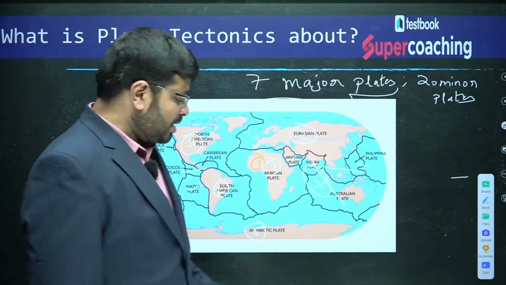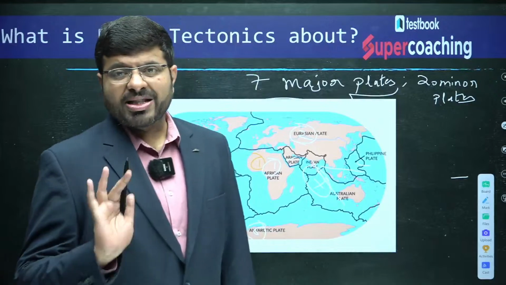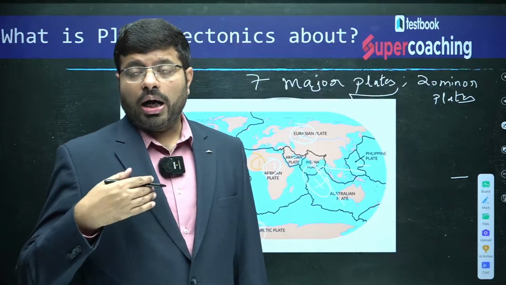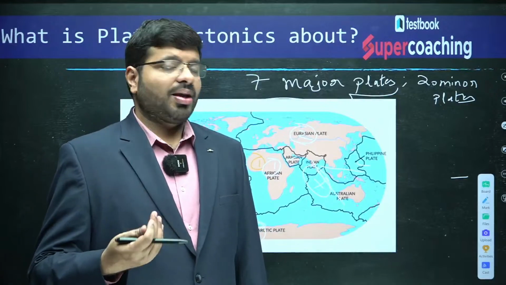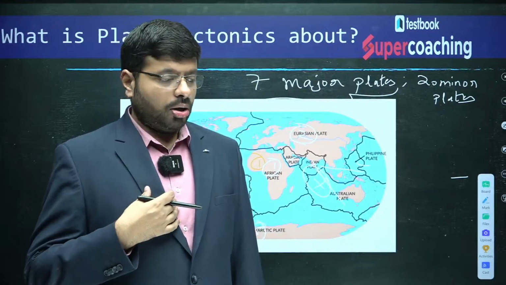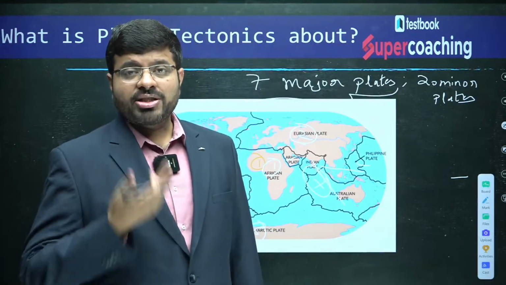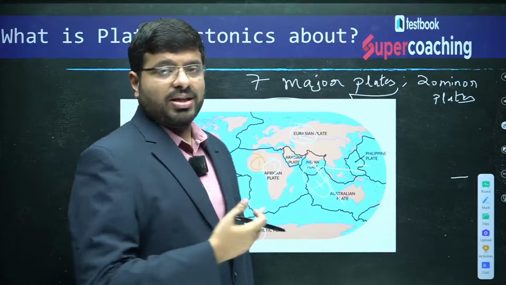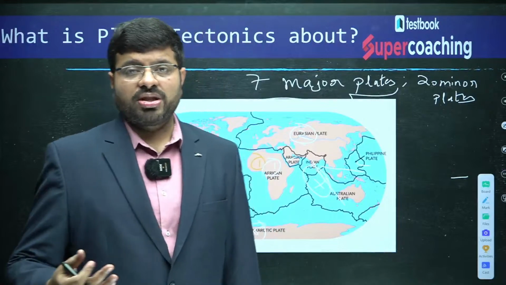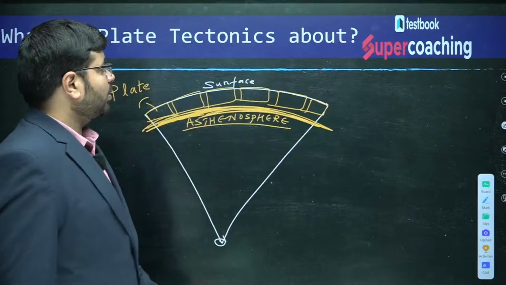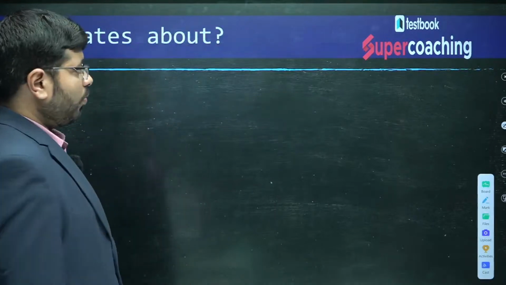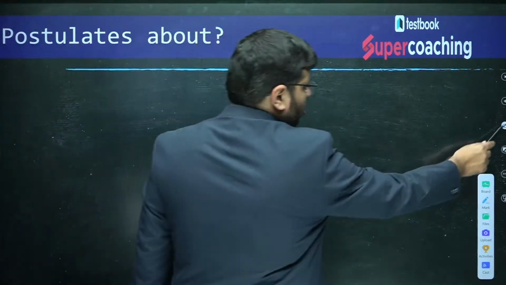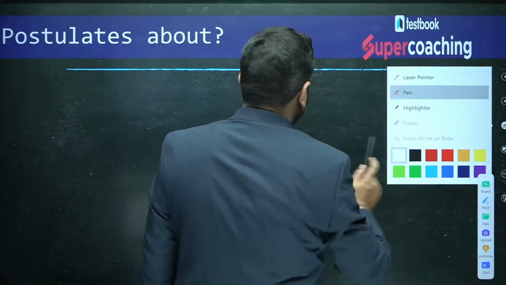So, what is this theory about? Now, you have got a basic idea of the assumption and the objective of this theory. The objective of this theory is trying to explain all these things, mountain building, distributions of oceans and continents. And how do they explain? That is their postulates. What is the first postulate, as I told you right now? The first postulate is,